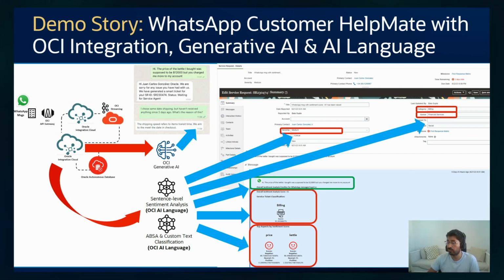So this is just an example of how you can use Generative AI services and AI language services from Oracle Cloud together with Oracle Integration to enable this kind of smarter apps, or to improve the way your customer service platform works, putting the solution on top of your customer service platform and on top of WhatsApp messages. Obviously, this could work also with Instagram comments, with Twitter feeds, but that's for another Cloud Coach webinar.